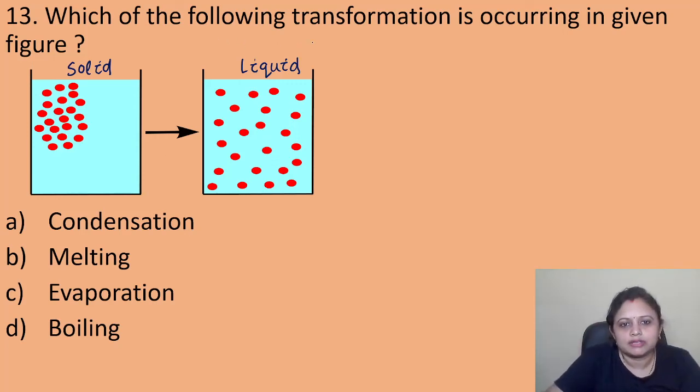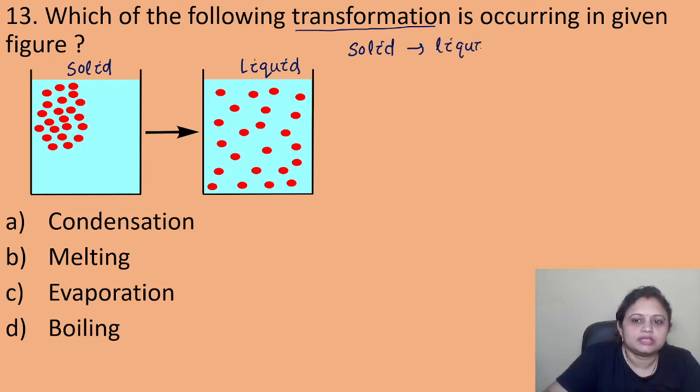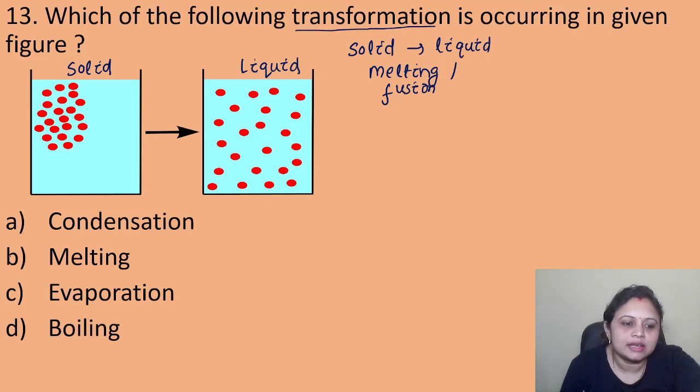The transformation from the solid state of matter to the liquid state of matter is known as melting. There is another name for melting also, that is fusion. Got it? So here the correct answer is option B, that is melting.